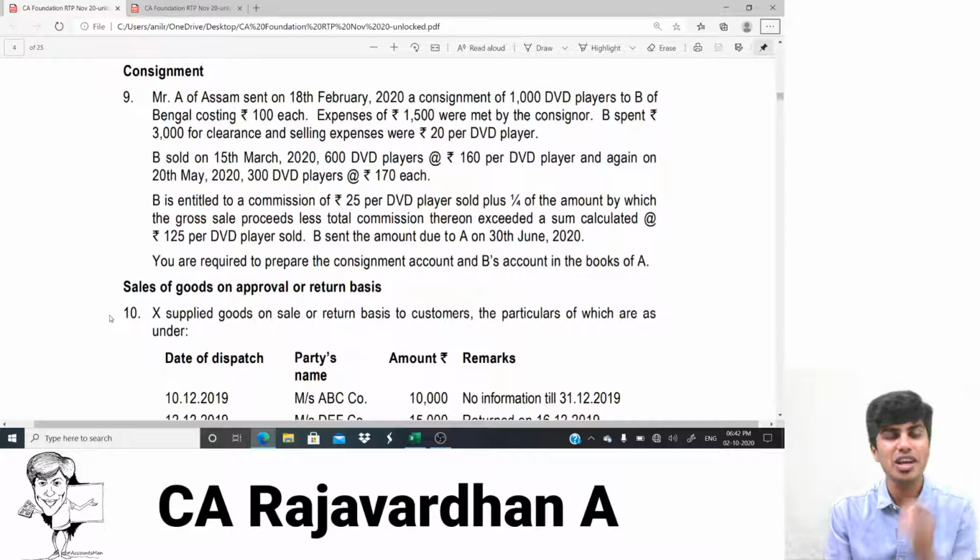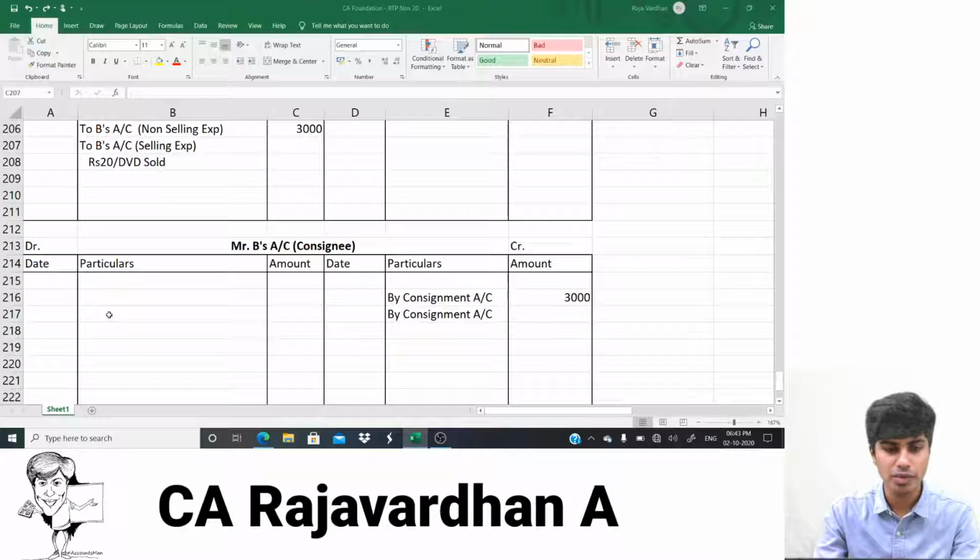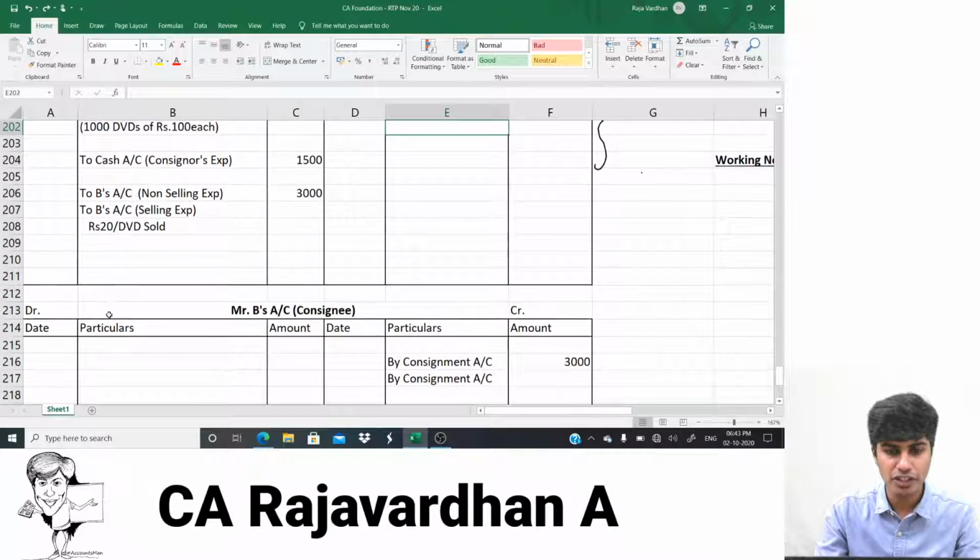I repeat, whenever the goods are sold on consignment, the journal entry will be consignee account debit to consignment account. In this case, the name of the consignee is Mr. B, so the journal entry will be Mr. B account debit to consignment account. You get that? 15th of March. Come on, let's go here.